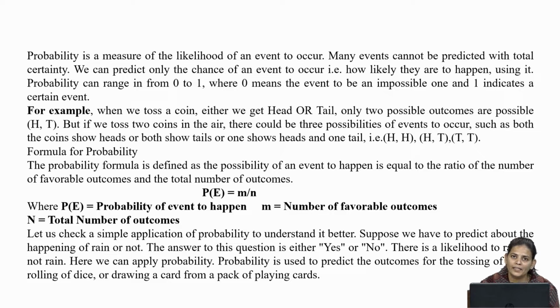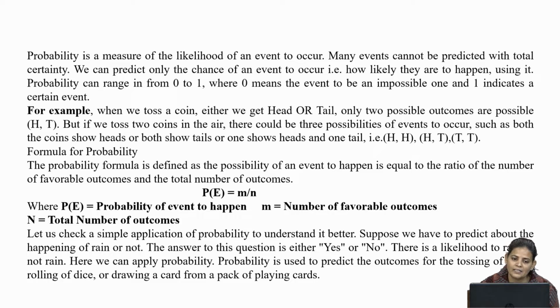Formula for probability: there is a formula to find the probability. The probability of an event to happen is equal to the ratio of the number of favorable outcomes to the total number of outcomes. So we can write the formula like this: P(E) equals M divided by N, where P(E) means the probability of the event to happen, M means the number of favorable outcomes, and N is the total number of outcomes.